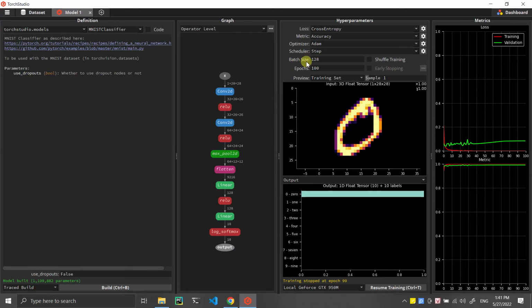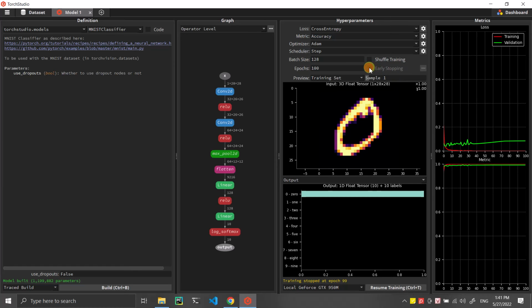About the batch size, we can configure the batch size to train the model more efficiently and faster, and we can configure each epoch. For shuffle, we can use shuffle training. This means after learning one epoch, we shuffle the data and retrain.